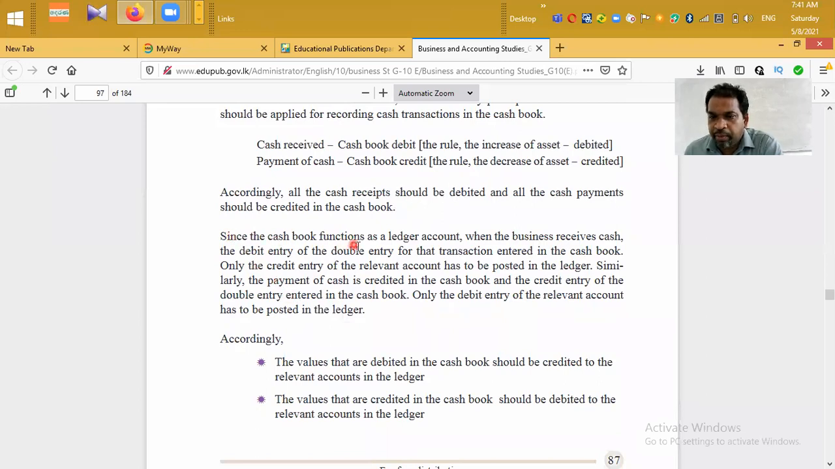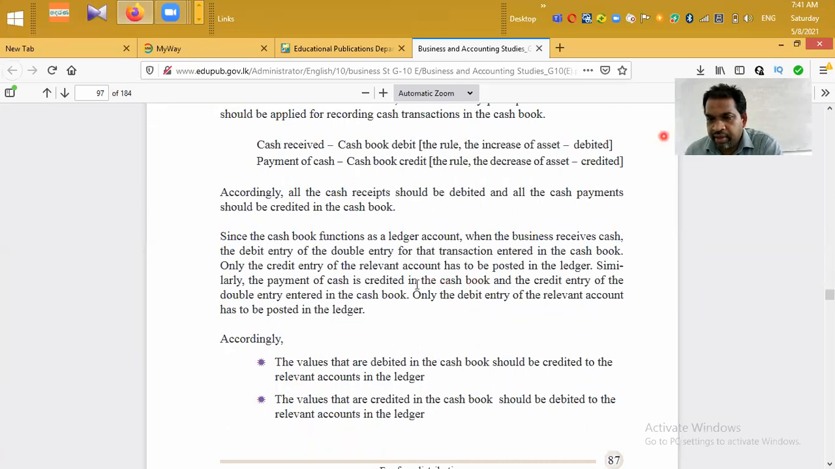Since the cash book functions as a ledger account, when the business receives cash, the debit entry of the double entry for that transaction is entered in the cash book. Only the credit entry of the relevant account has to be posted in the ledger. Similarly, the payment of cash is credited in the cash book.